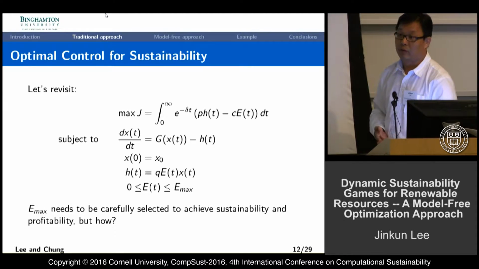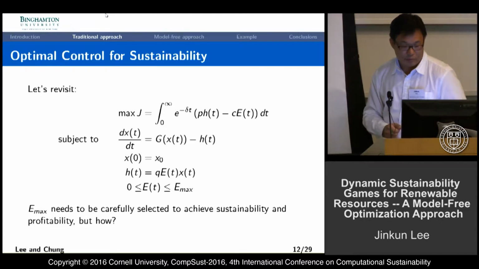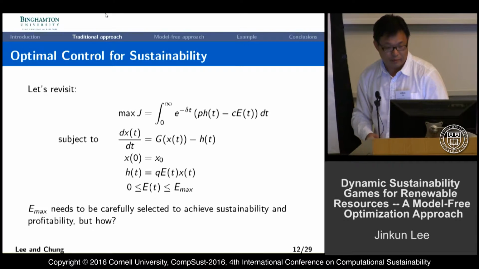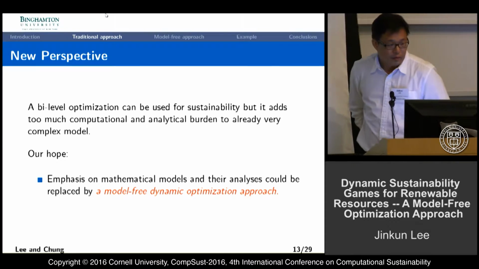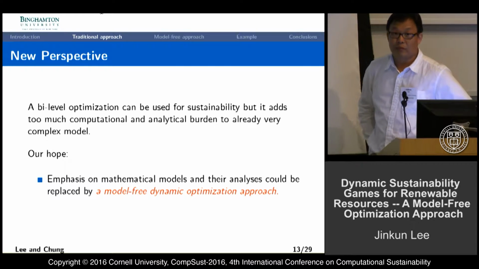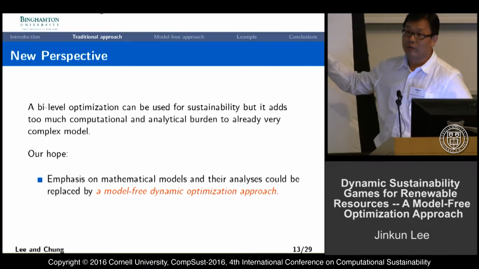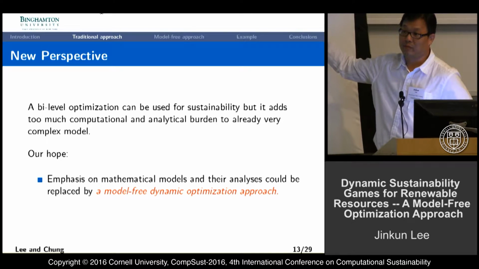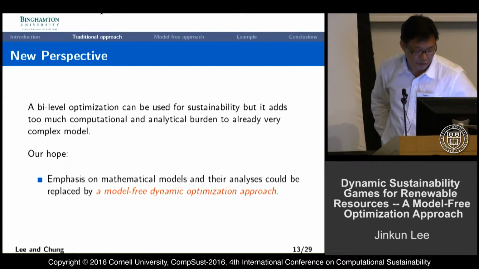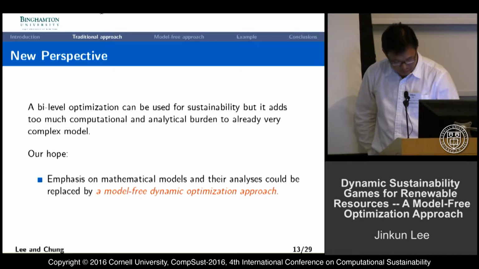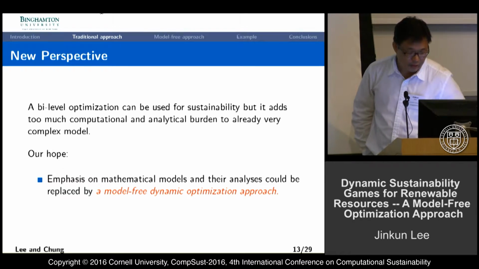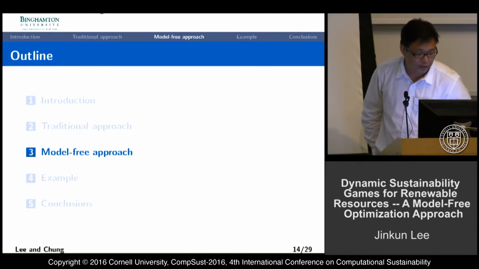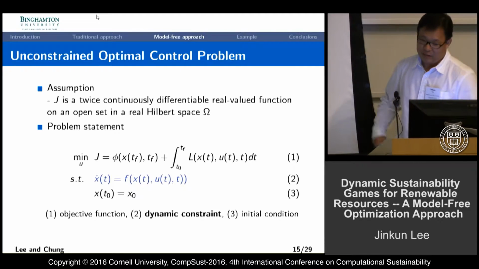This is from the government's point of view, and we would like to keep the same stock level x_t as a state, and this E of max will be the new control in the upper level. So the new perspective is a bi-level optimization problem. It's very difficult to embed this first optimal control problem into another optimal control problem because it's not a simple ordinary differential equation. So we considered a model-free dynamic optimization approach that will be explained right after this.